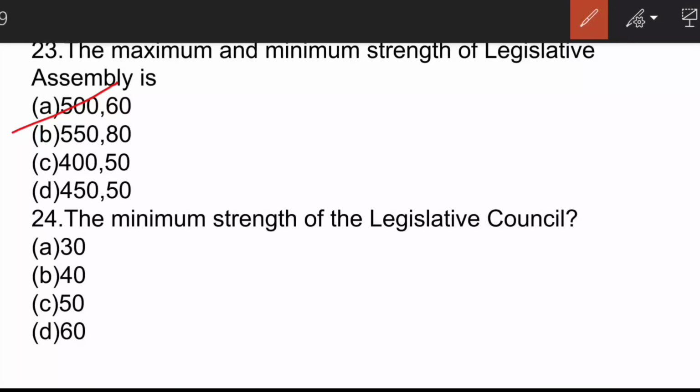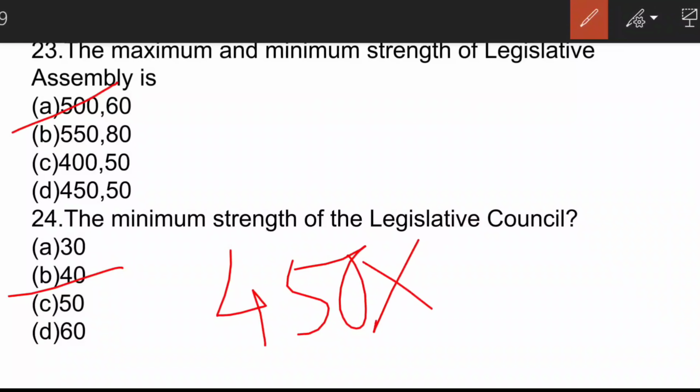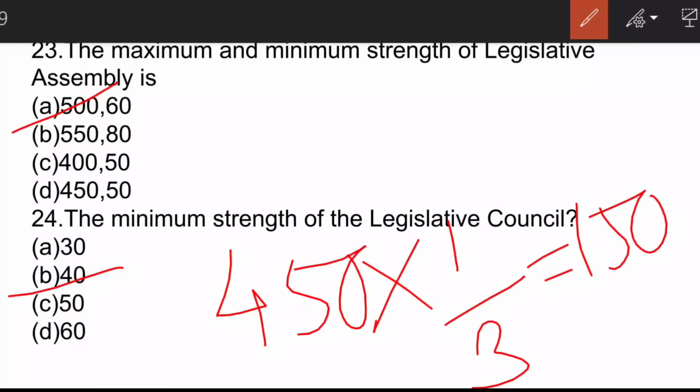The next question. The minimum strength of the Legislative Council? The correct answer is option B, 40. The maximum strength of the Legislative Council is 1/3 of the strength of Legislative Assembly. For example, if the strength of Legislative Assembly is 450, the strength of the Legislative Council would be 1/3, that is 150, the maximum strength.